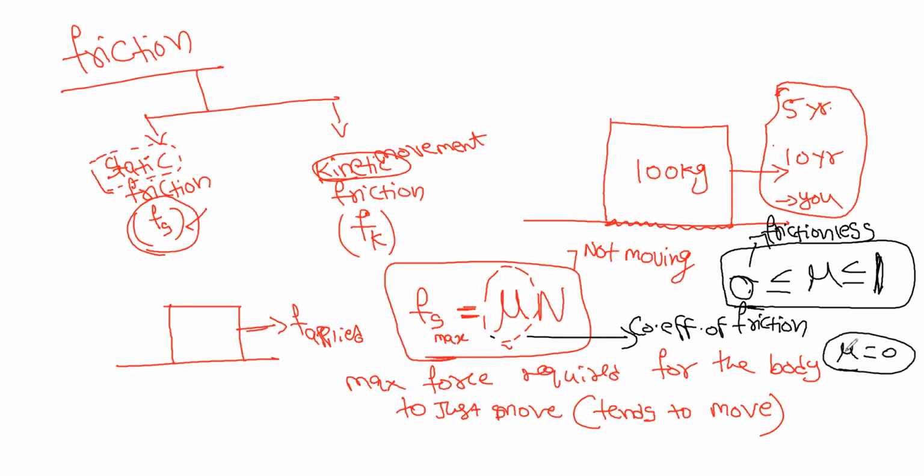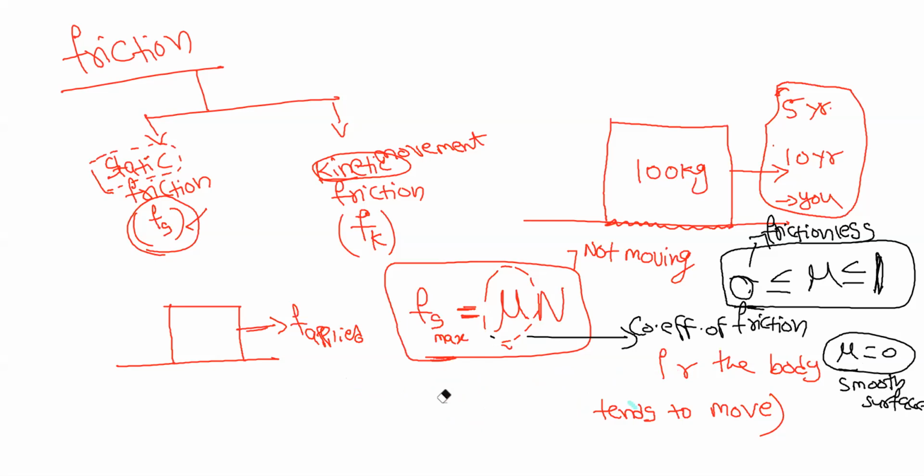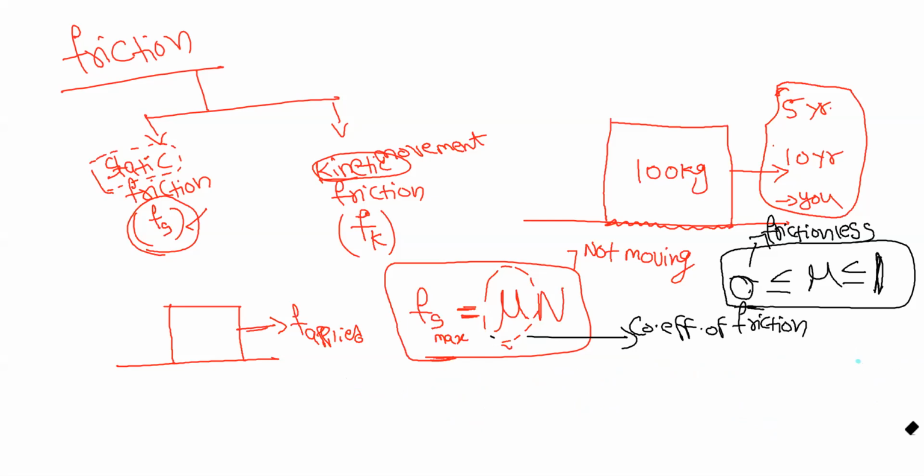That is the significance of this. Understood? Now remember this formula: the maximum static friction is mu times the normal force.